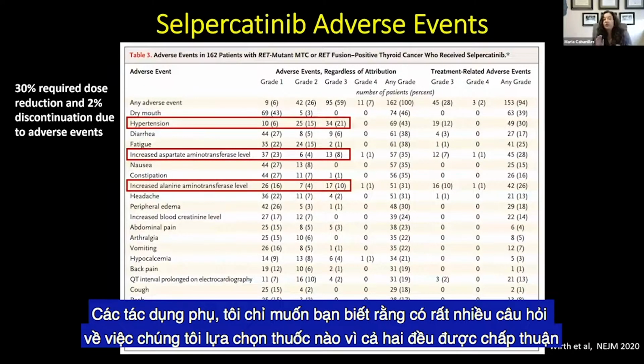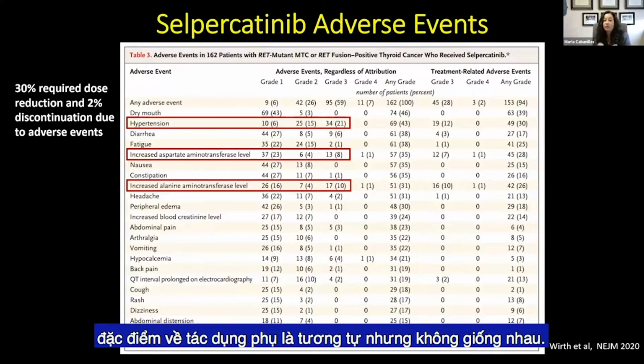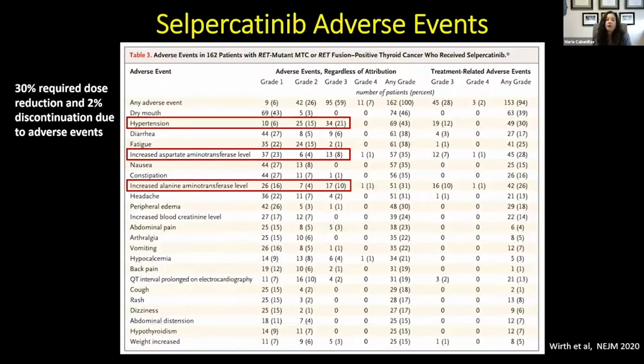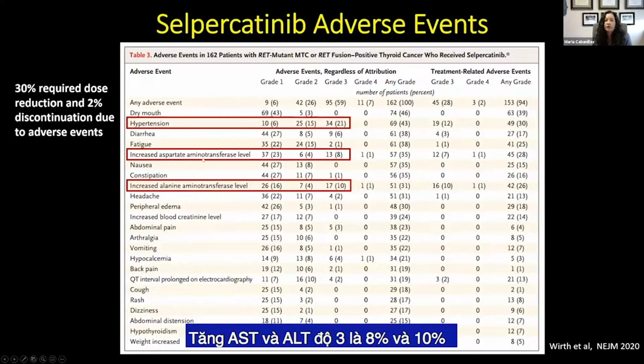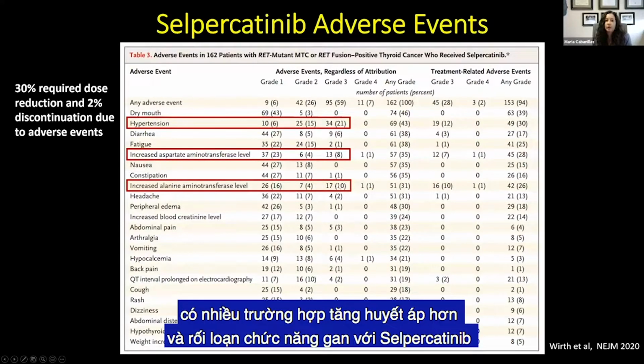Adverse events: there are a lot of questions about which one to use since they're both approved. The adverse event profile is similar, but not the same. I want to point out that grade 3 hypertension was fairly common, 21%. Increased AST and ALT were also grade 3s, at 8% and 10%. So there's more hypertension and liver dysfunction with selpercatinib.